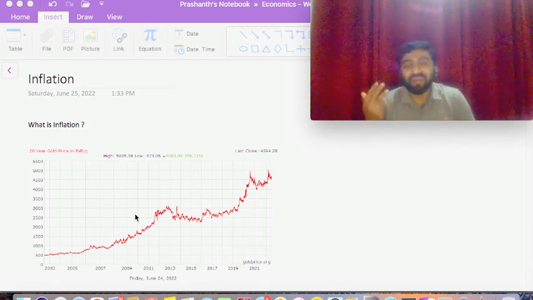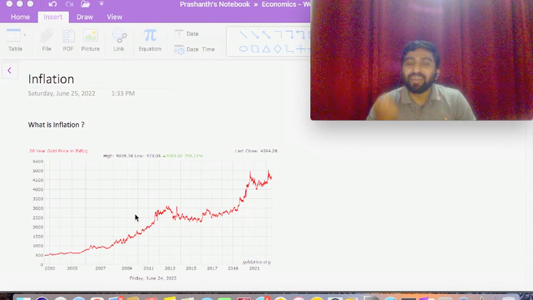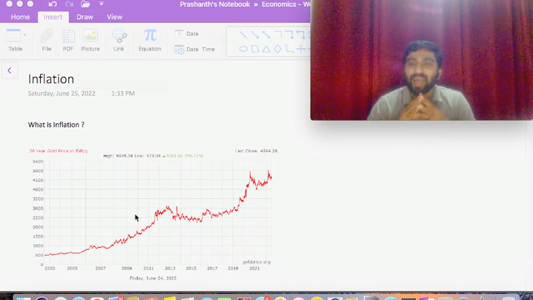We all know there is a lot of talk in recent times about inflation. It is a 40 year high inflation rate which we are seeing. All those things have come up, and even in our business sense there is a lot of cost cutting which is happening, and these are all interrelated to inflation.